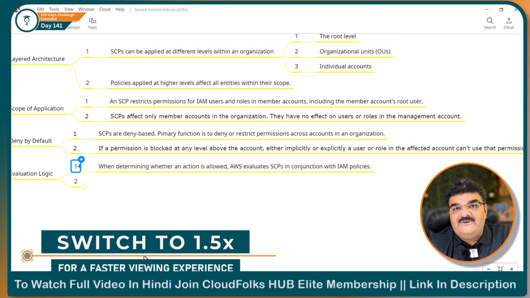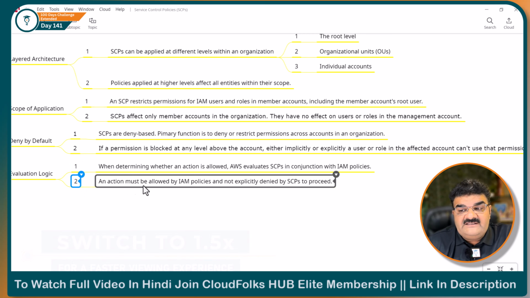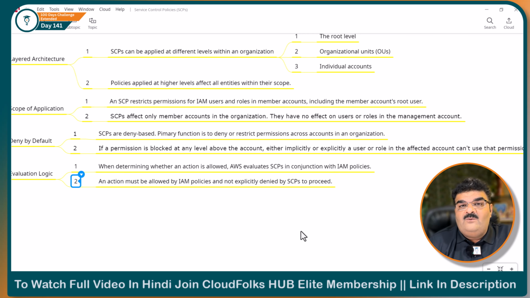So an IAM policy is always required. An action must be allowed by the IAM policy and not explicitly denied by the SCP. You will get permission if the action is allowed by IAM and not denied by SCP.